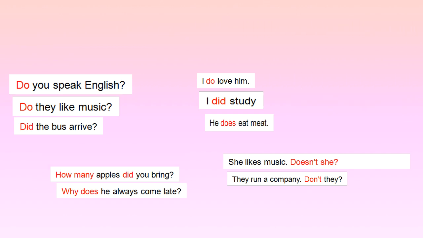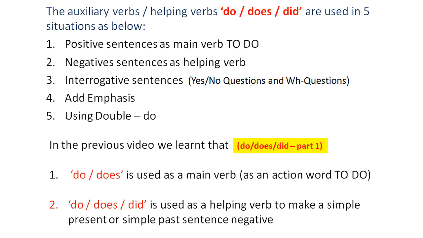Let's start. Friends, in my previous video, we came to know that there are 5 uses of do, does, did. The auxiliary verbs do, does, did are used in 5 situations: in positive sentences as main verb, in negative sentences as helping verb, to make interrogative sentences, to add emphasis to what we say, and to use double do. And friends, out of 5 uses, we had learned the first 2 uses in my previous video.